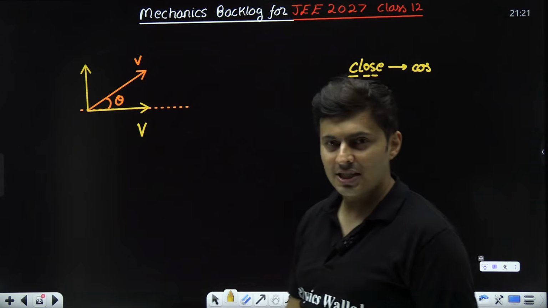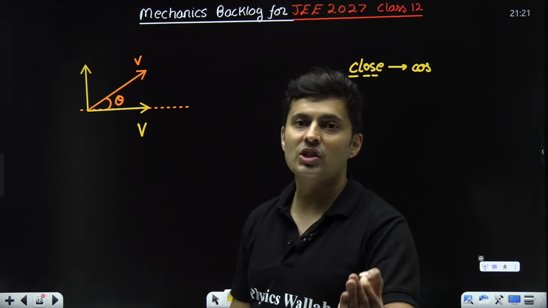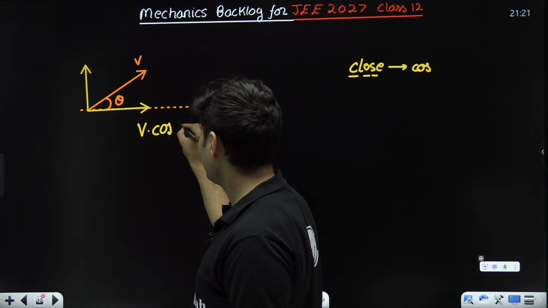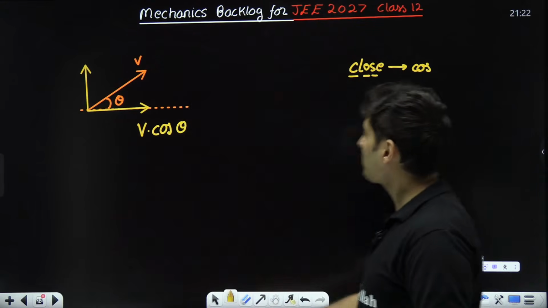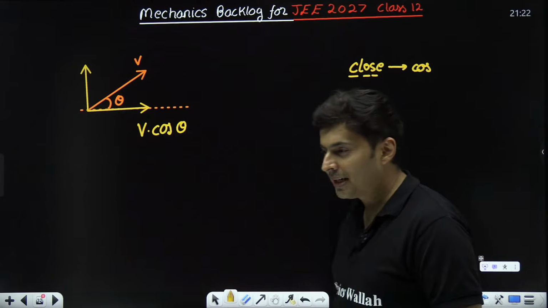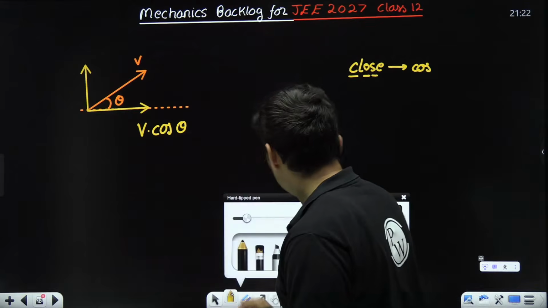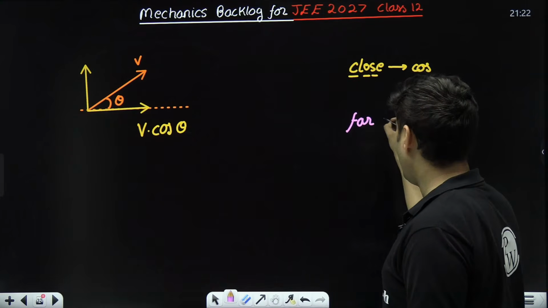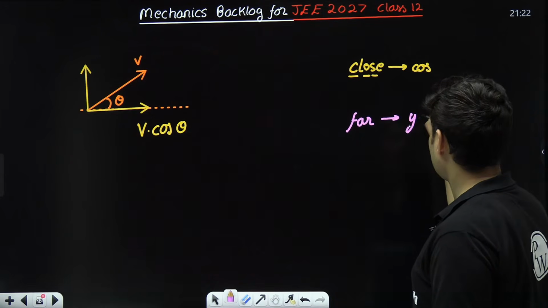C-L-O-S-E, C-O-S. It's closer, it's cos. So it will be V into cos theta, as simple as that. Got it? Simple. If you are far away, by going far away, you commit a sin.